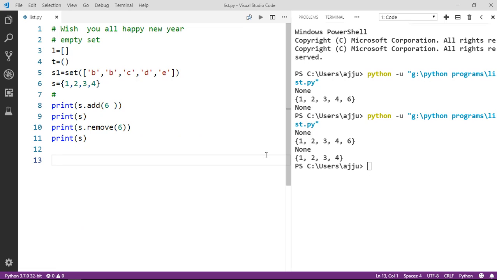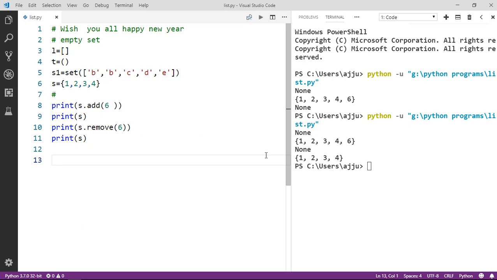Okay, if you want to remove a specific element, then we can use remove. Okay, so it is good for us. Pop is not going to delete an element according to your requirement. It is going to work according to its own self. So guys, remove is better than pop.